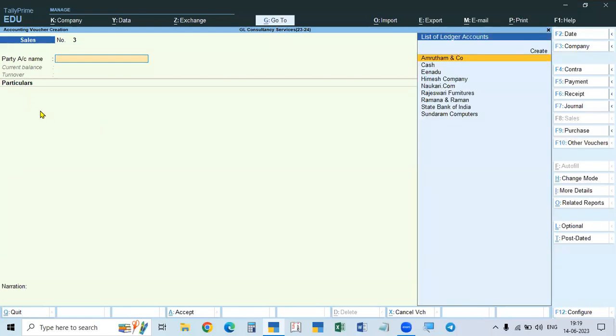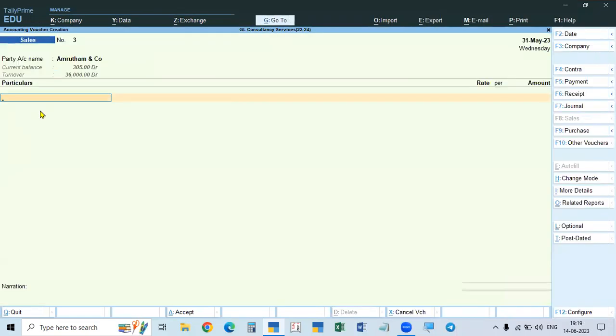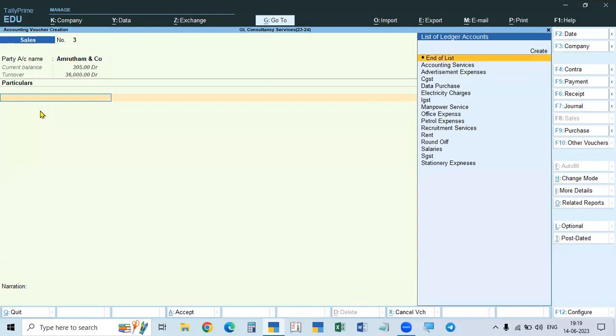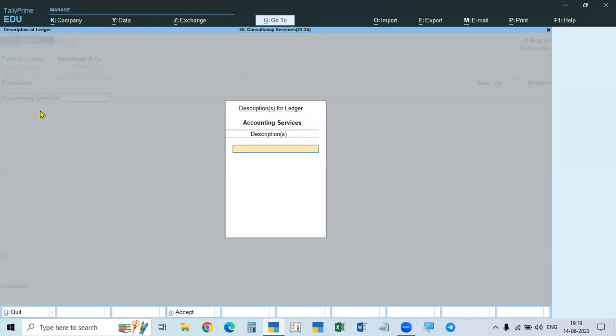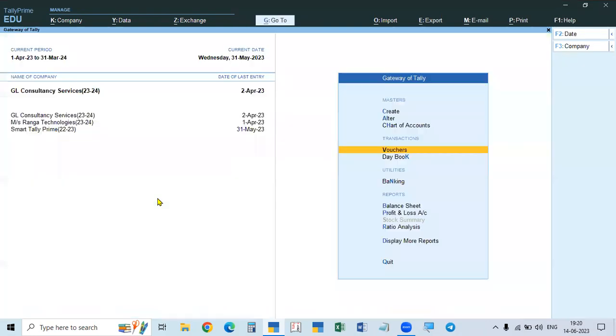So in this case, we write the name of the party. Then here we will take up the service, for example, accounting services. So we are selling accounting services, or we are buying accounting services from others. Like this, we will enter. But this is in the case of service providers buying and selling. Okay. But in some cases, I will take up Smart Tally Prime.